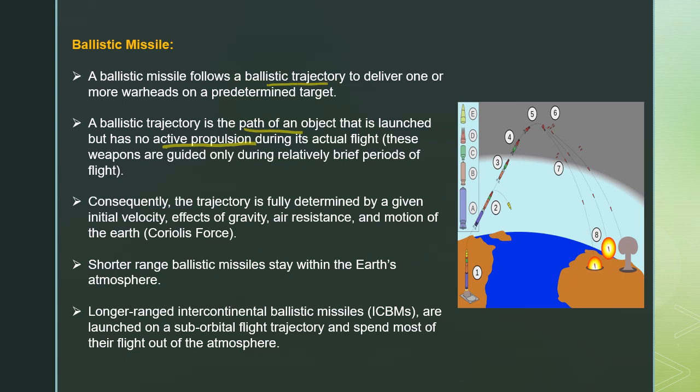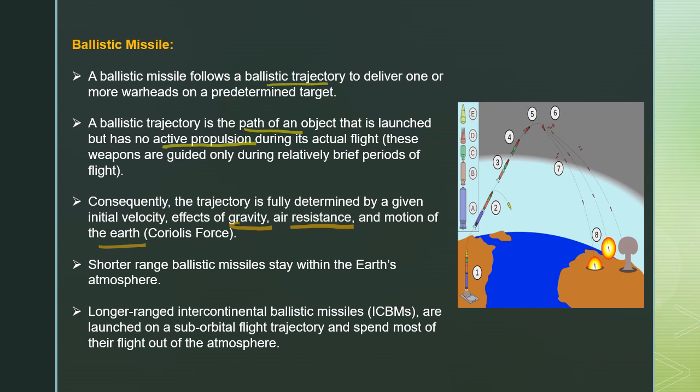Consequently, the trajectory is fully determined by a given inertial velocity, and this trajectory path is affected by gravity, air resistance and the motion of the earth, that is the Coriolis force. So ballistic missiles get affected by these external forces, that is gravity, air resistance and the Coriolis force.